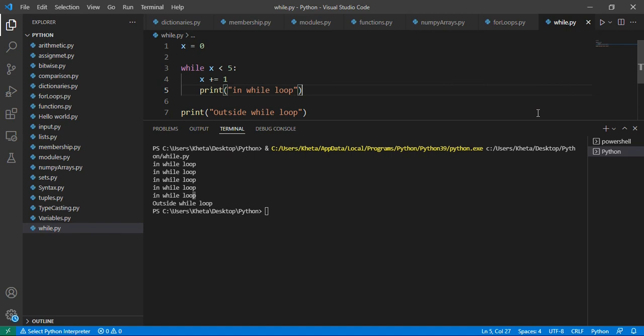And that is how you basically set up your conditions. And this condition over here doesn't have to be a less than sign. It can be a greater than sign. It can be an equal sign. So just go back to that video that I made that talks about comparison operators. I can link it on the top right if you haven't watched that. So those comparison operators actually help you to check your condition. And as long as the condition is true, the while loop will execute. As soon as the condition is false, it will exit the while loop.